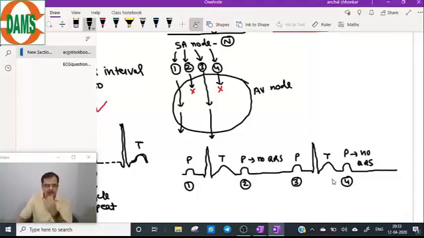Mobitz type 2 block. Here the very important point is the PR interval. This is the PR interval. This is the PR interval. It is fixed for each cycle.